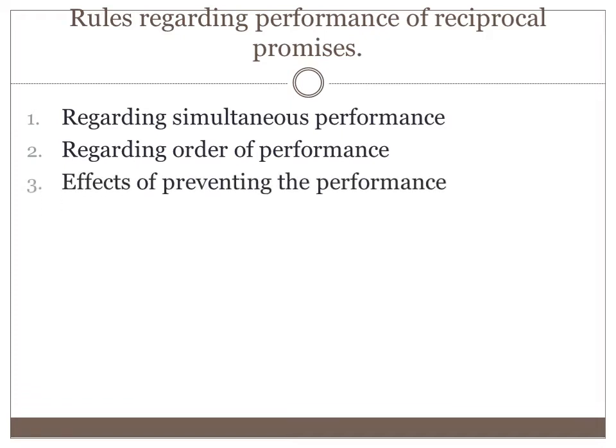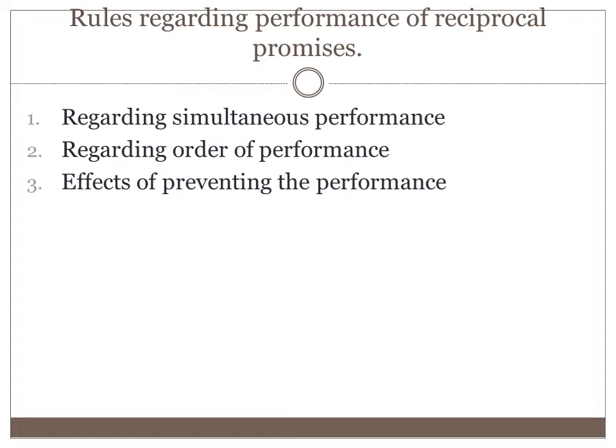Then effects of preventing the performance. When a contract contains reciprocal promises and one party to the contract prevents the other from performing his promise, the contract becomes voidable at the option of the party prevented, and he is entitled to compensation from the other party for any loss.